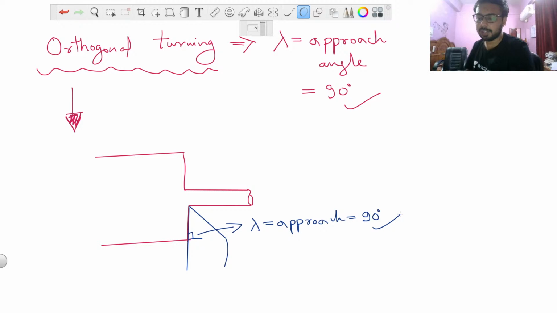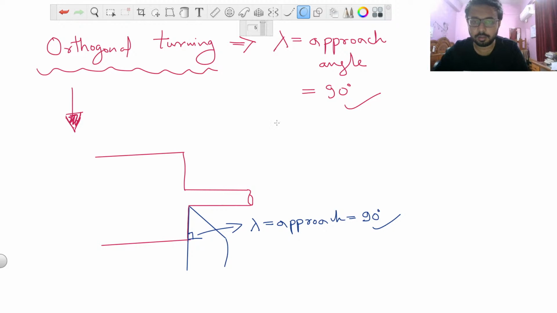This is nothing of very much importance. This is just what we are seeing by our concept. I have just drawn this to make you see how the orthogonal turning figure will look, because here the approach angle is 90 degrees, and this angle right here is the approach angle, and it will be equal to 90 degrees if we draw it like this.